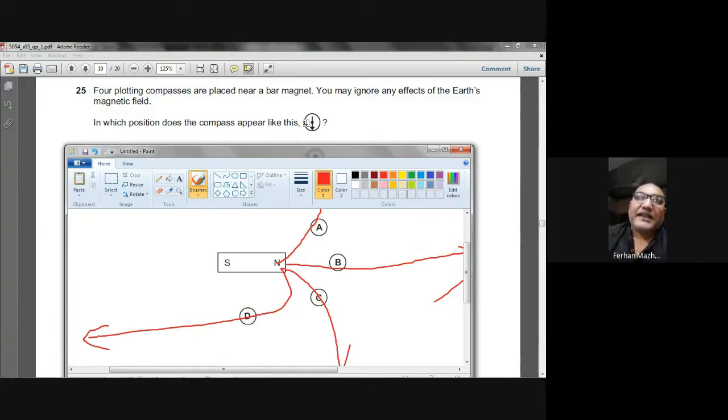The magnetic compass needle always aligns itself with the magnetic lines in that area. So where the needle will be pointing downward, I think here. If you put a magnetic compass here, that compass will point like this.